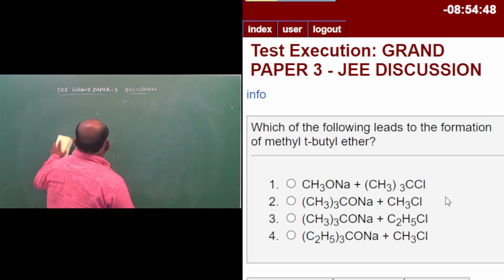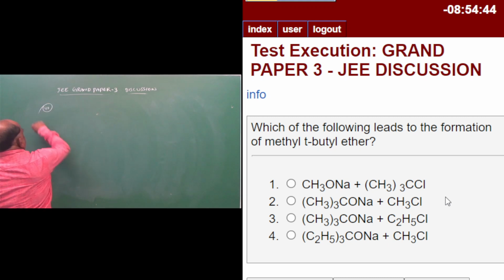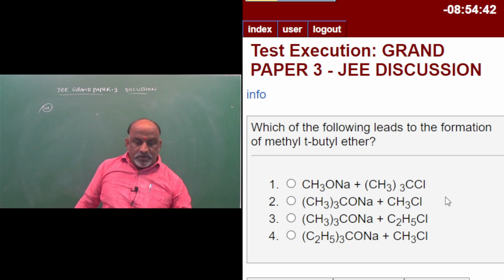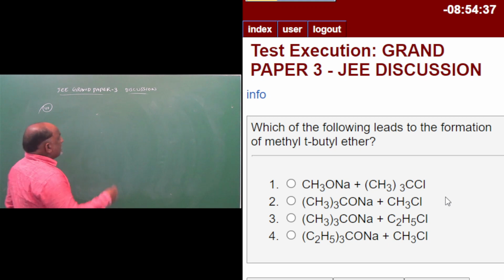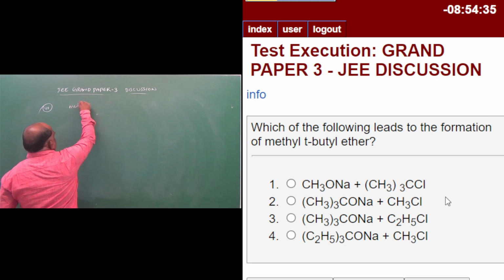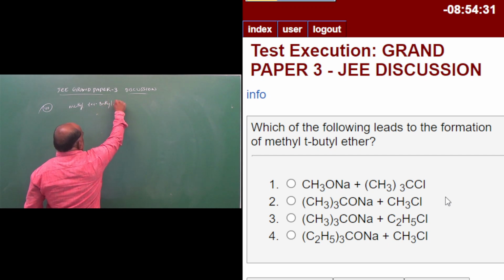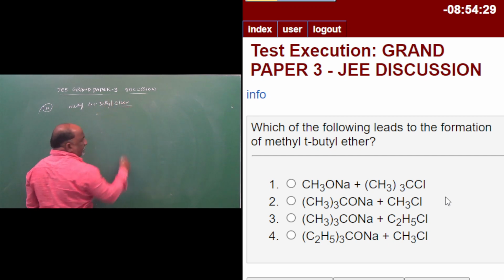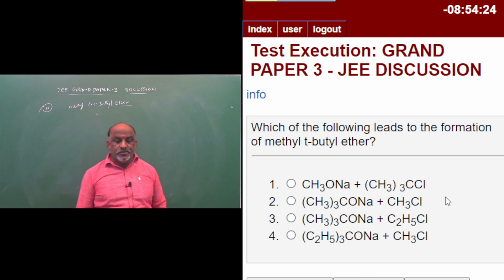Question number 40 from organic chemistry. This is second PUC. Very important question. 40. Which of the following leads to the formation of methyl tertiary butyl ether? Which of the following leads to the formation of methyl tertiary butyl ether?